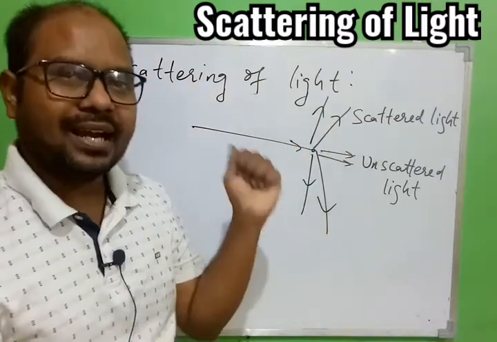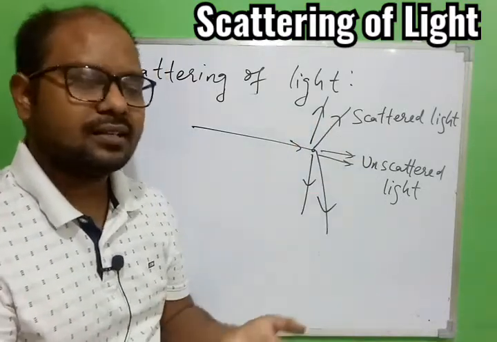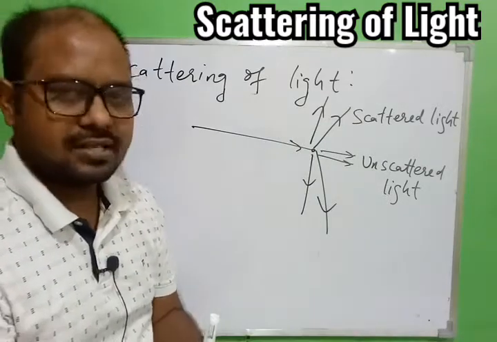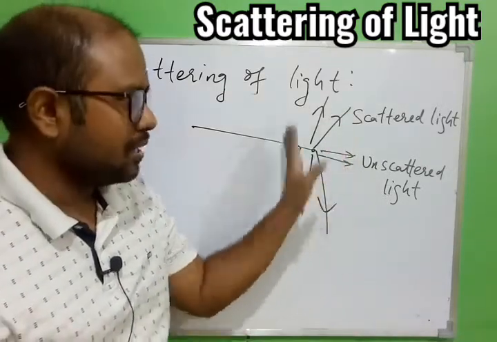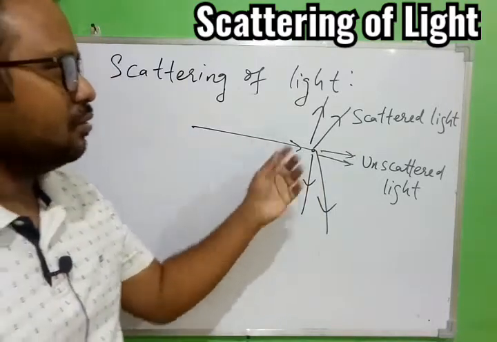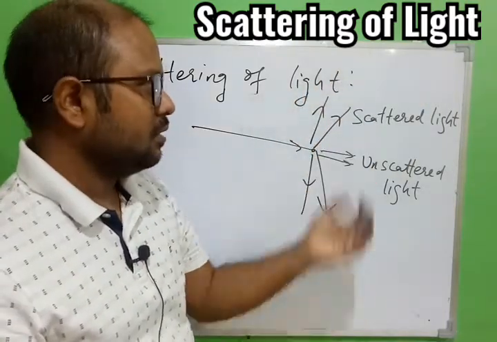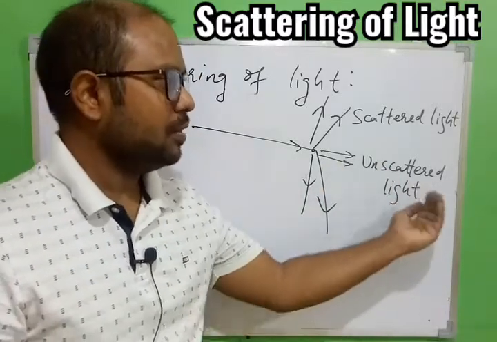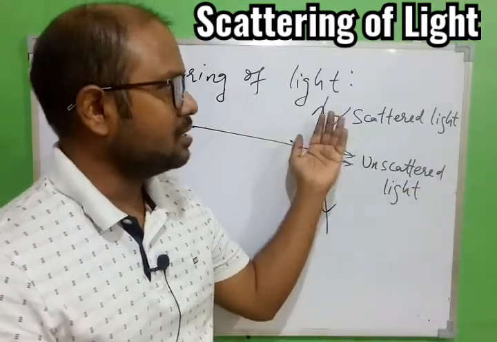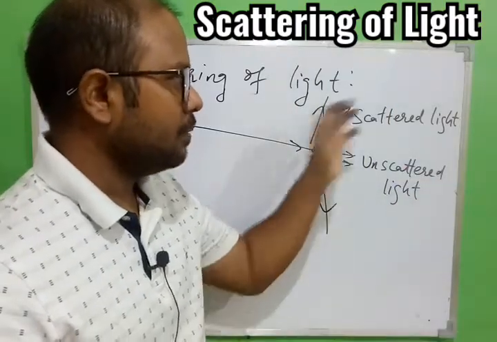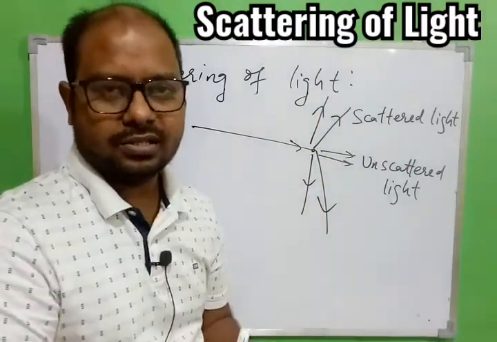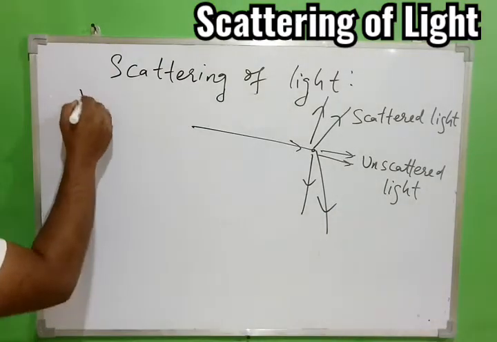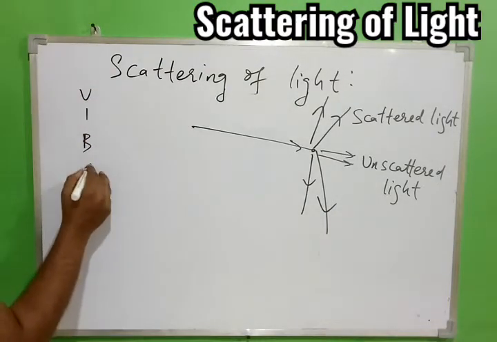So both things are possible, and both will help to understand different natural phenomena. Sometimes we are able to receive scattered light, sometimes unscattered light, and depending upon that we are able to see different colors in nature. Scattered light is scattered in all directions, unscattered passes straight away without any deviation.